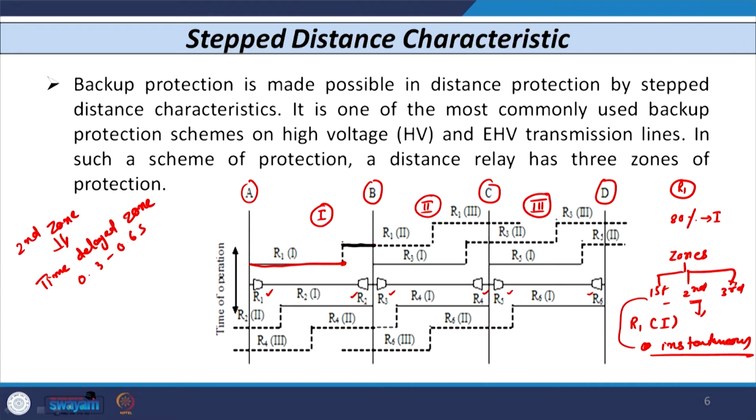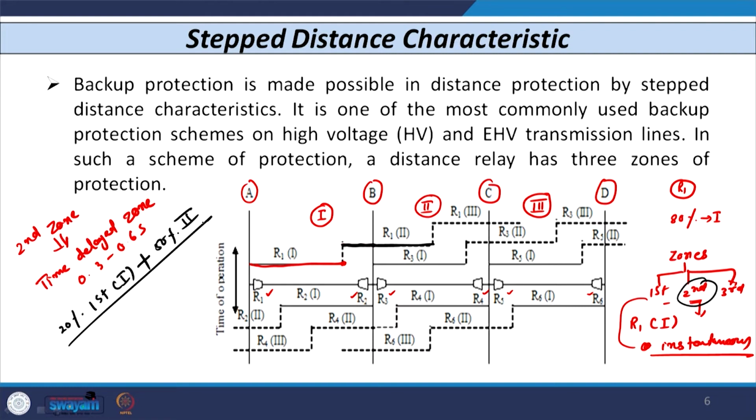The reach of the second zone will cover this remaining 20% and will also extend towards the adjoining section, that is section 2, up to 50%. So, the second zone covers 20% of the first section plus 50% of the adjoining section, that is the second.